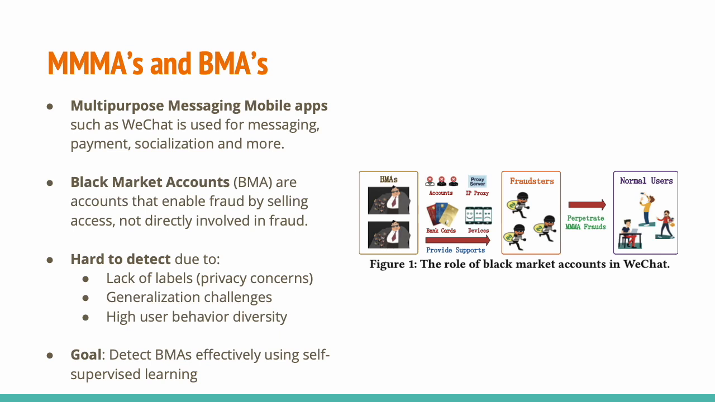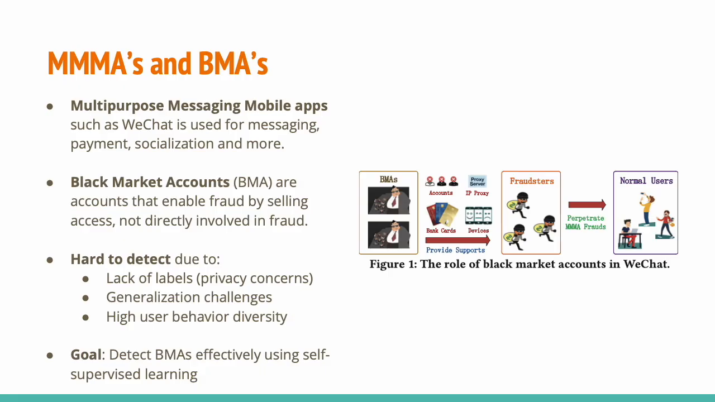So MMMA is a multi-purpose messaging mobile app, such as WeChat, and BMAs are black market accounts. They are accounts that enable fraud by selling access, but these accounts are actually not directly involved in fraud itself. And these accounts are actually hard to detect because of privacy concerns of law, and that makes the accounts have lack of labels and generalization challenges and high user behavior diversity.